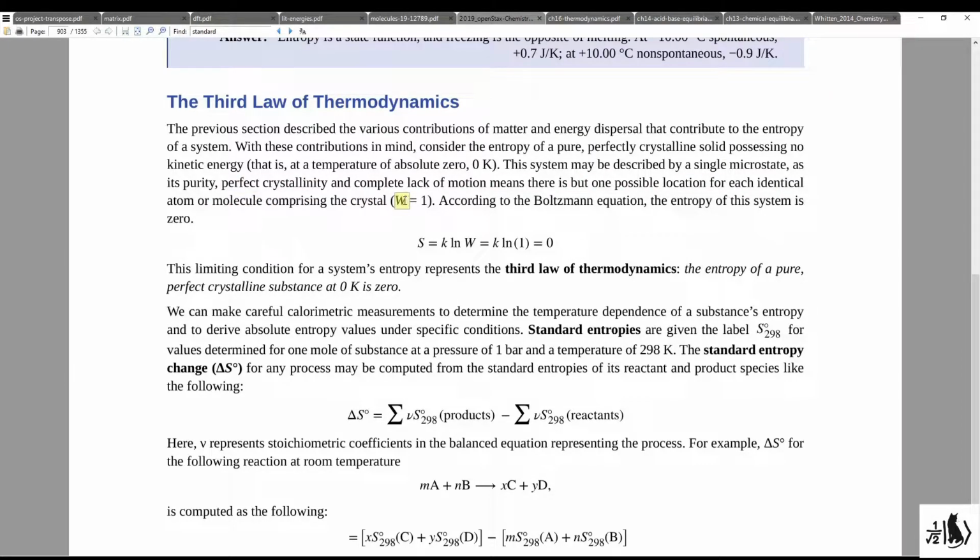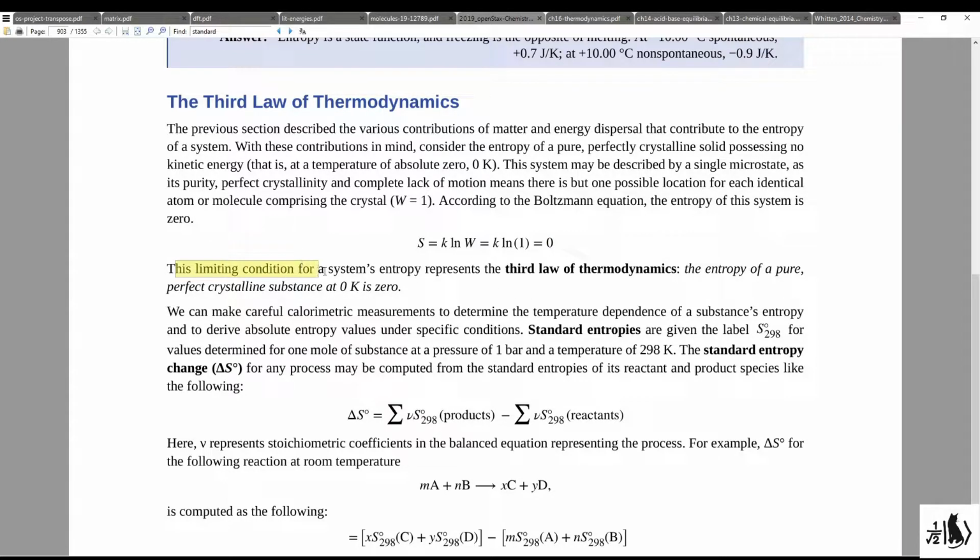And if you remember what W is, that's a microstate. Under this set of conditions, we have one available arrangement of all these particles. According to the Boltzmann equation, the entropy of the system is zero. And here you can see that. The entropy of the system is equal to the Boltzmann constant times the natural log of however many microstates you have, in this case 1, and that would equal 0.